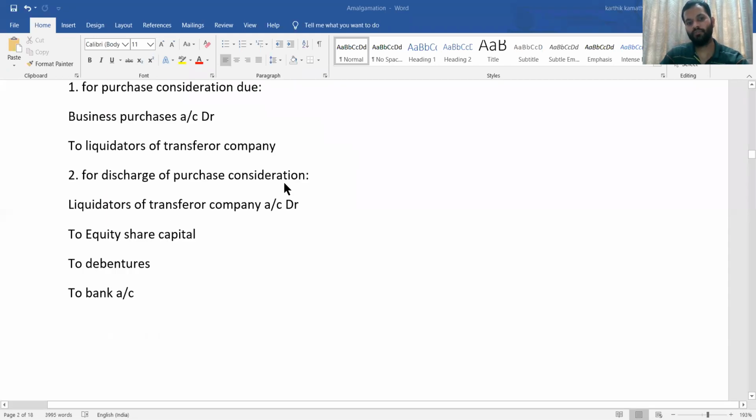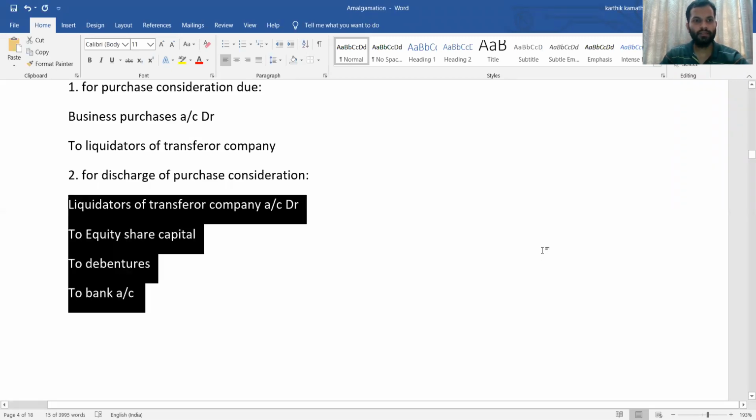Then for discharge of purchase consideration, liquidators of transferor company account debit to equity share capital, then to debenture, to bank account. This is the second entry in the books of purchasing company. So this you need to see carefully, the second entry.